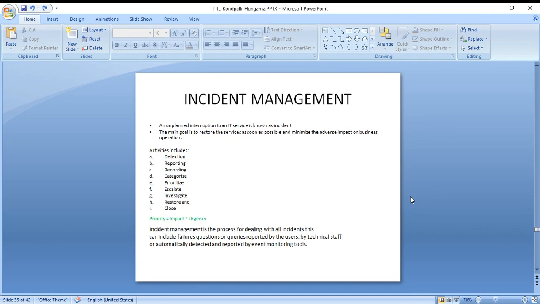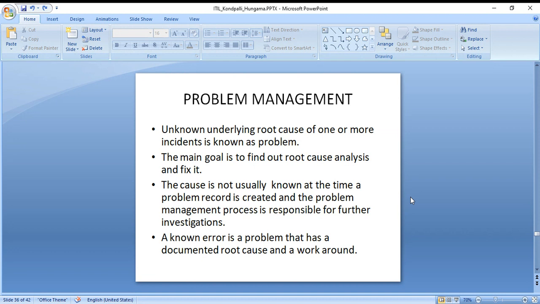Next is problem management, like the example I gave in the earlier slide, changing a bulb.